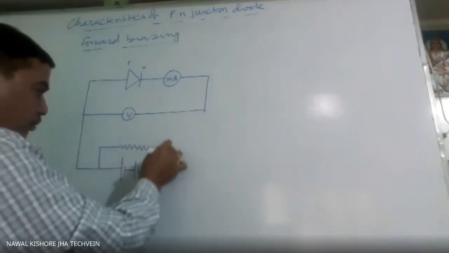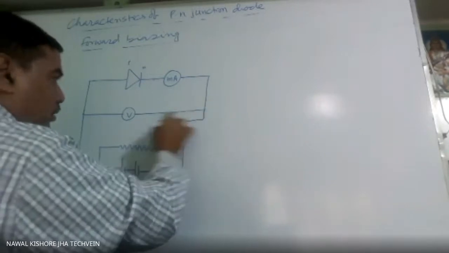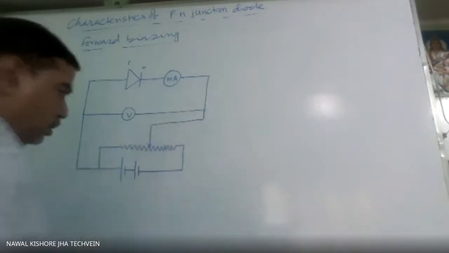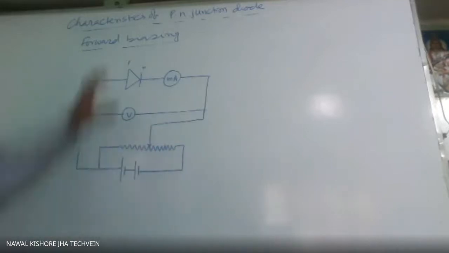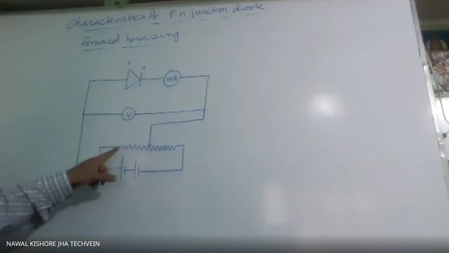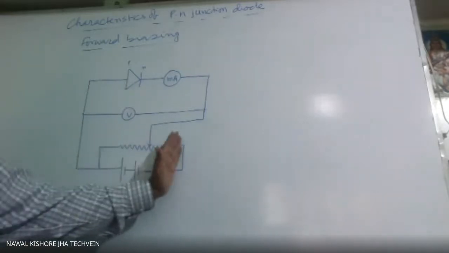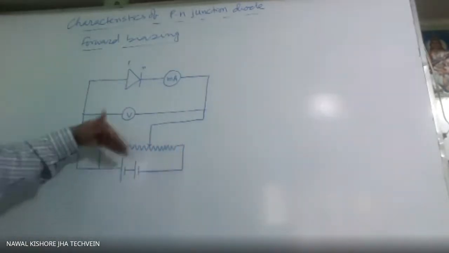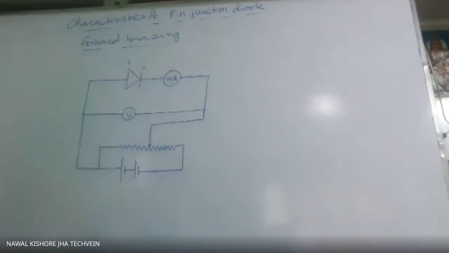One rheostat will be used, and this jockey on the rheostat. When we move it, the potential difference will change. This is the sliding wire. When this sliding wire is here, naturally the potential difference is 0. So we keep on increasing, sliding this side, left, right side. The voltage will keep on increasing. So the reading of this voltmeter and the reading of this ammeter, we have to record.